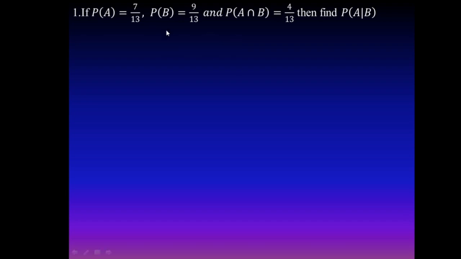When we substitute, probability of A intersection B is 4 by 13 given, and probability of B is given 9 by 13. When we simplify, we get 4 divided by 9.